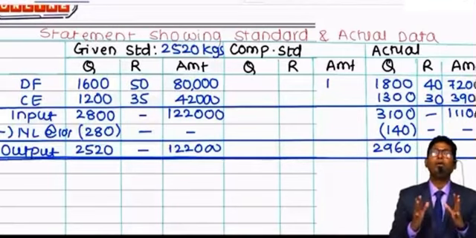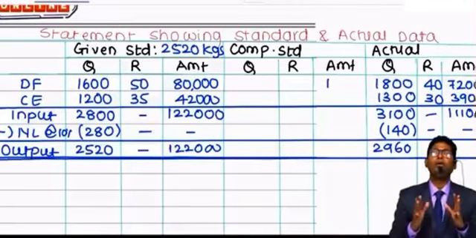Sir, how to convert that? First of all, remember one thing. Your comparable standard and actual data's quantity of output should always be equal. Very important point. Simply you need to cross multiply. Sir, how to cross multiply? 1600 is quantity into 2960 divided by 2520 equals to 1879 approximately. Check your calculation.